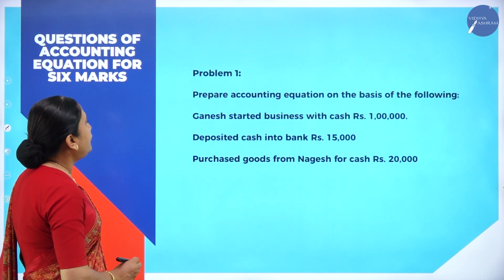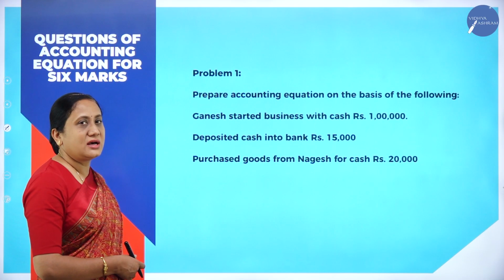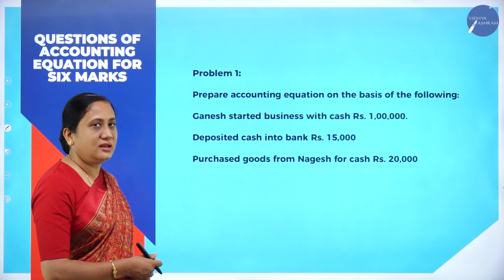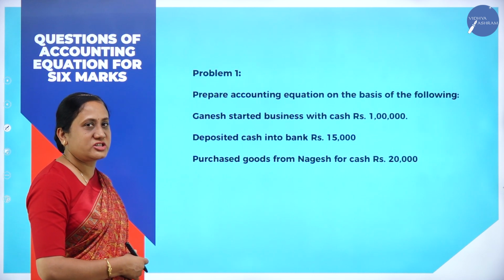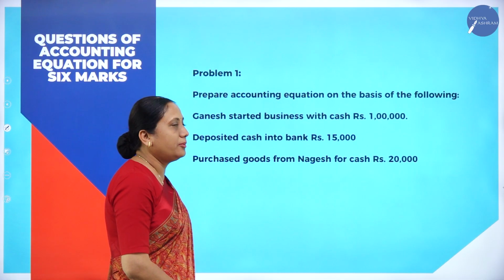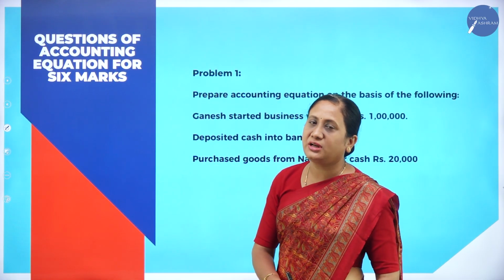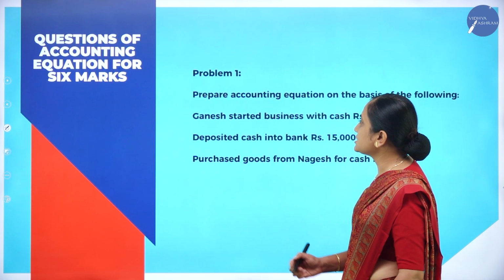Next, an accounting equation problem can be asked for 6 marks in your examination. For section C, they will ask one problem on the accounting equation for 6 marks. Now let us understand the problem first.